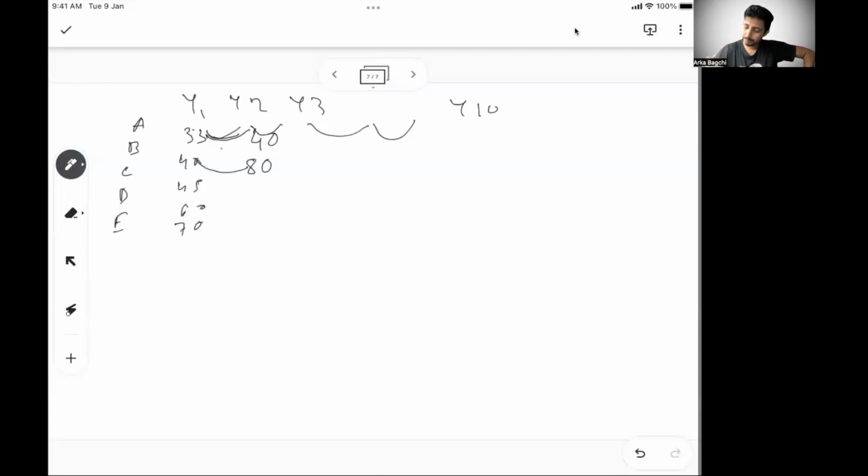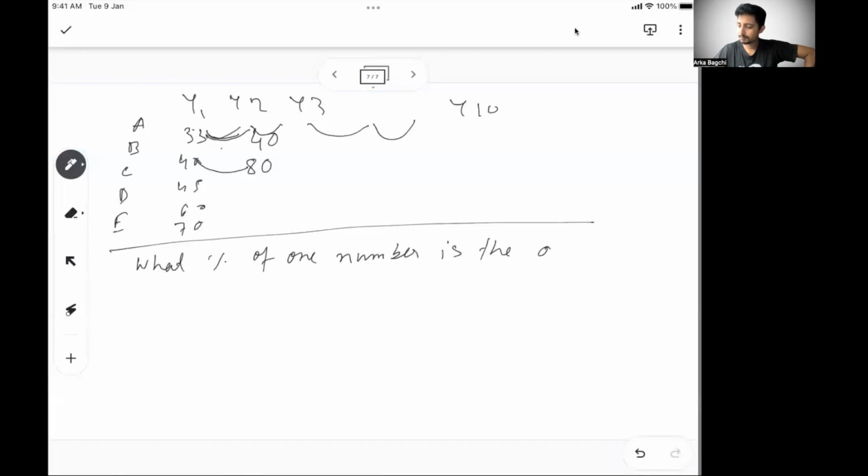So there are two things in percentage calculation. When there are two numbers, you try to find out what percentage of one number is the other number. And the second one is, X percentage of a number is equal to how much. So these are the two things that you calculate in percentage approximation.